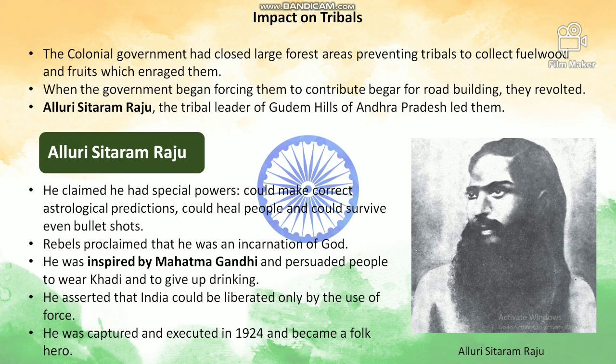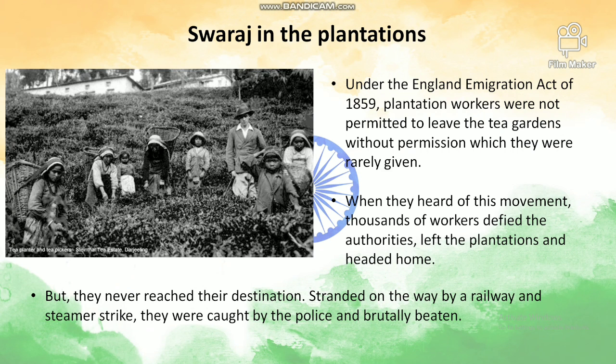Till here, he was thinking as per the preachings of Mahatma Gandhi, but he was against Gandhi in one thought: he wanted people to use violence to become free. So he asserted that India could be liberated only by the use of force or violence. He was captured, executed in 1924 and became a folk hero.